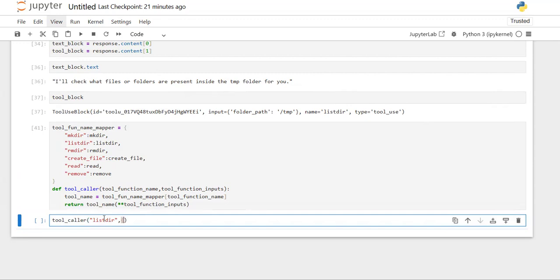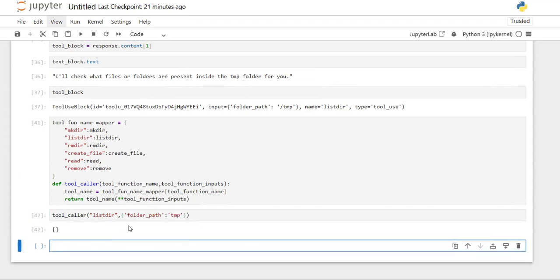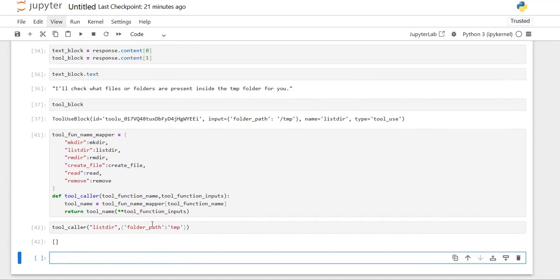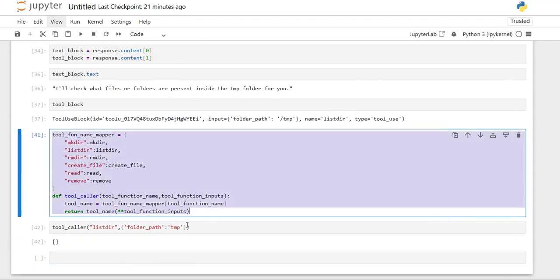My input is nothing but the folder path, which is this tmp. Now you can see in this temp folder I do not have anything, so empty is returned. So testing is done, and this tool caller is also working to call these tools.